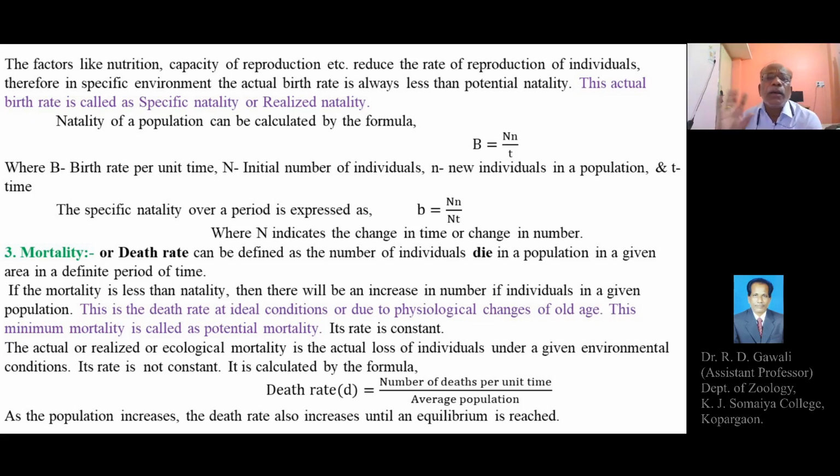So these are the formulae to calculate either natality or specific natality. Today we'll stop here. Next time we'll explain the third characteristic of the population, that is mortality. Thank you.